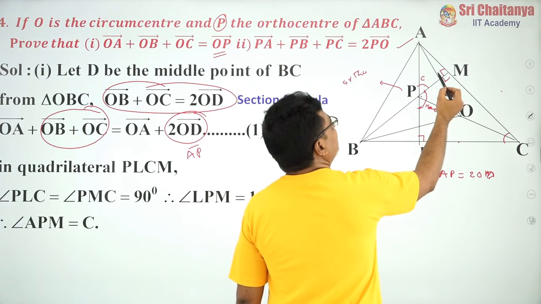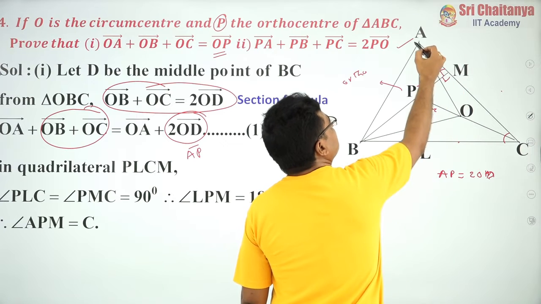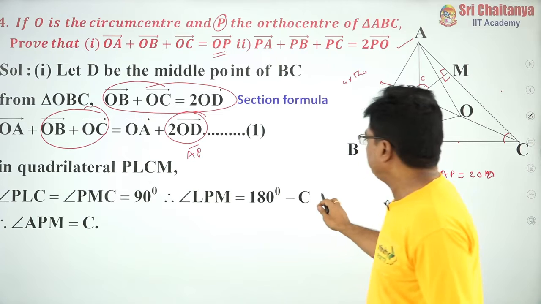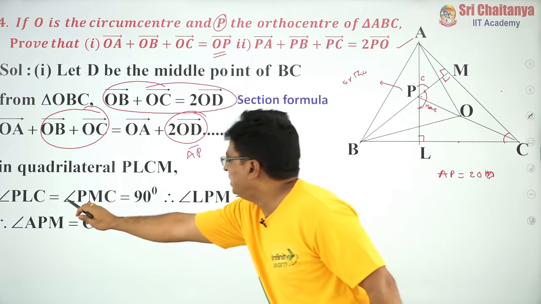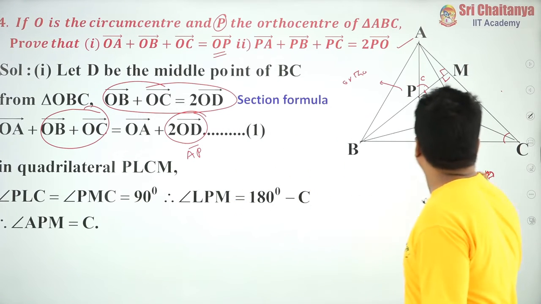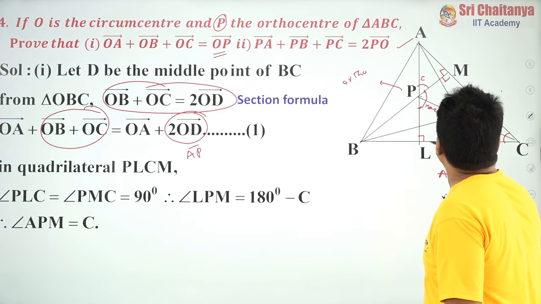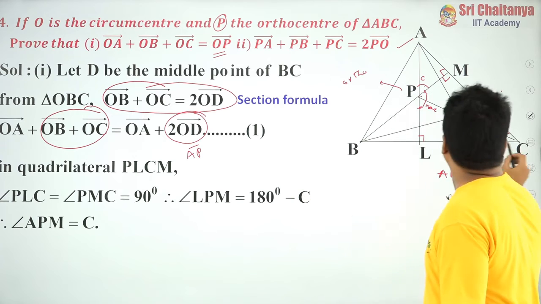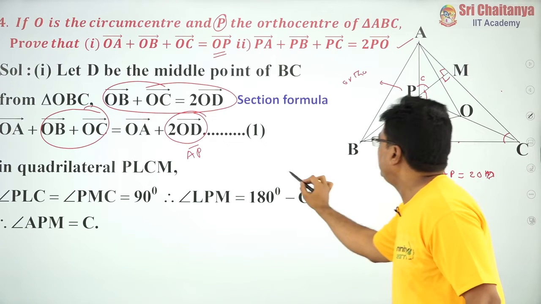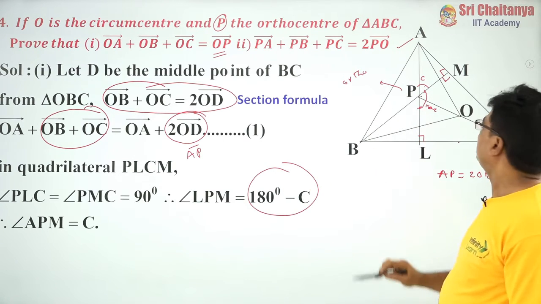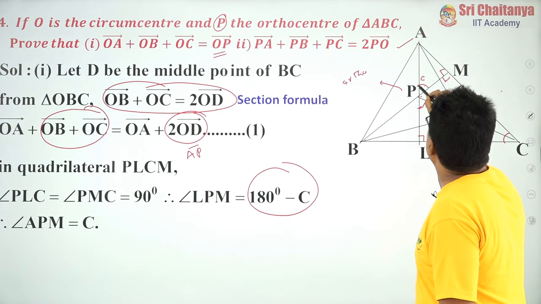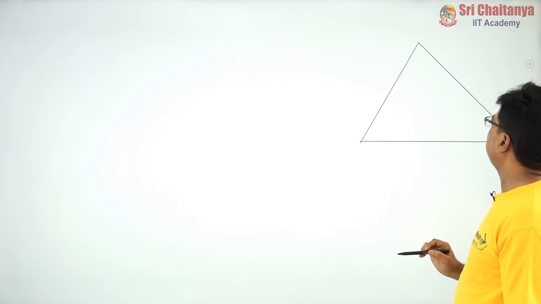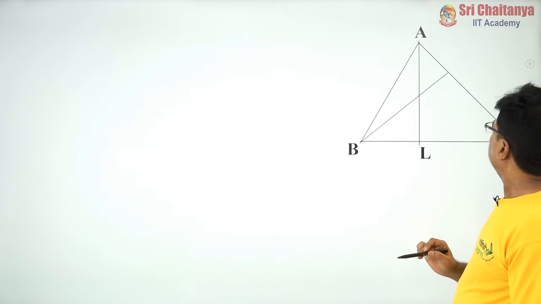So this is C and this is 90, and this is AP and this is AM. Here the same things that I have mentioned: angle PLC is equal to angle PMC equal to 90 degrees, angle LPM is 180 minus C, and so angle APM is angle C. Clear? Now what I am doing is redrawing the diagram again.